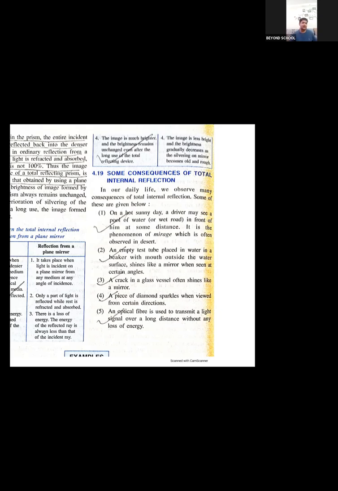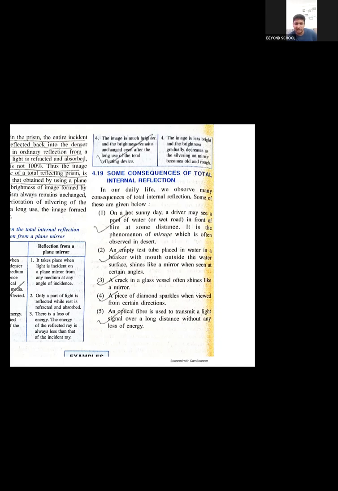The sparkling of a diamond is also total internal reflection because there are tiny prism-like structures on the diamond. So that cut or edging is done. That is to improve the shining or to improve the brightness of the diamond, right?